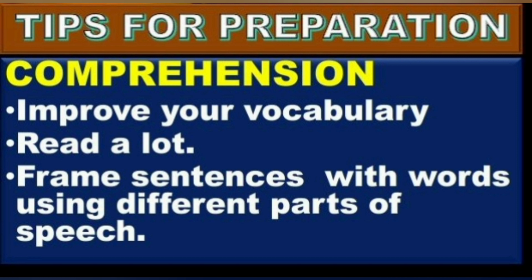And then framing sentences. We need to get the practice of framing sentences, especially using words in different parts of speech. For example, if there is a word called park, park can be used as a noun as well as a verb.